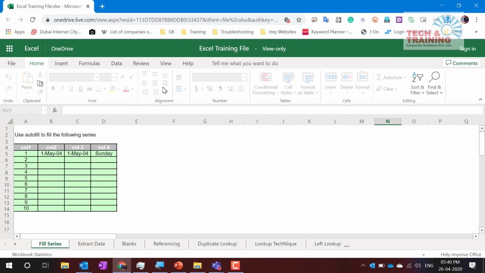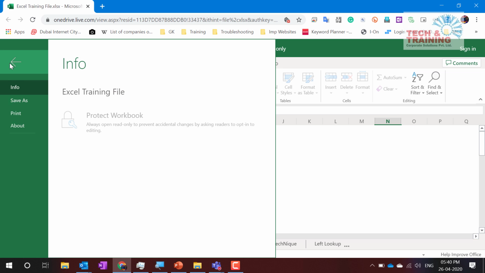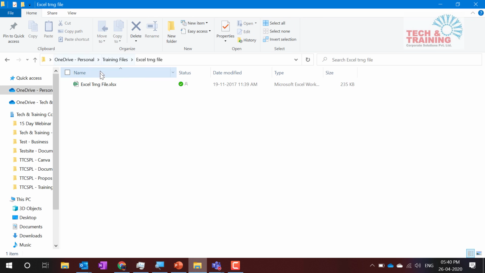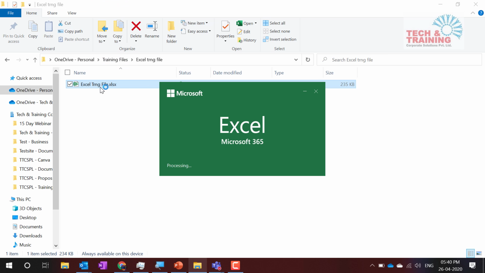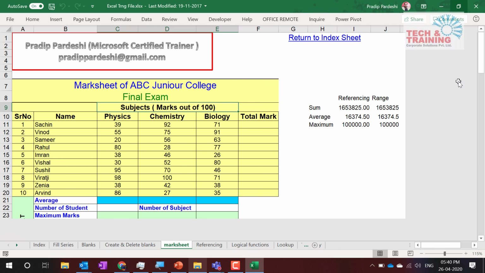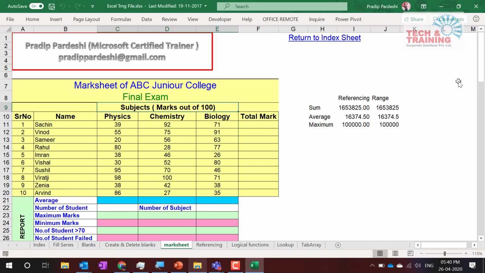Do not work on Excel Online because it gives you very limited features, and we are going to go beyond that. You can go to File, Save As, save it on your desktop, and open it in the Excel application. I am opening this in my Excel now. I am taking a 30-second pause so that you can go to this link and download this file, because yesterday some people said they were not able to download it, and we started very fast.